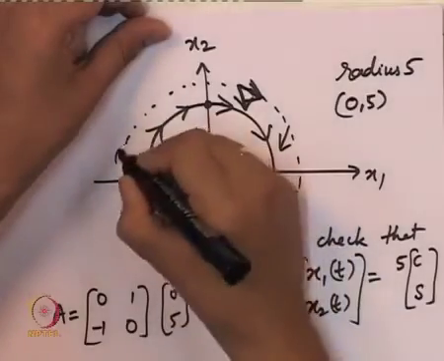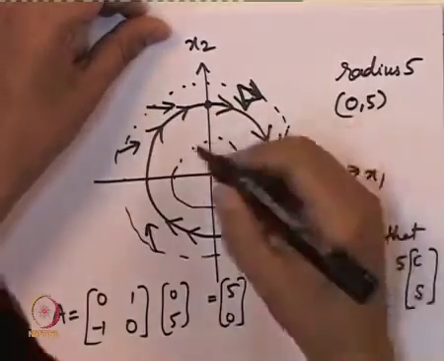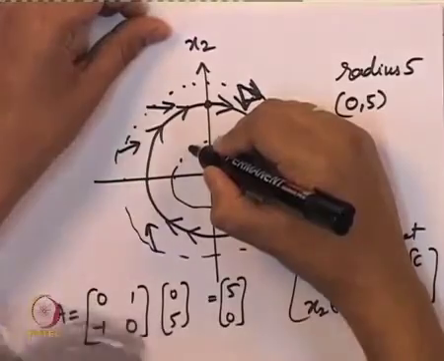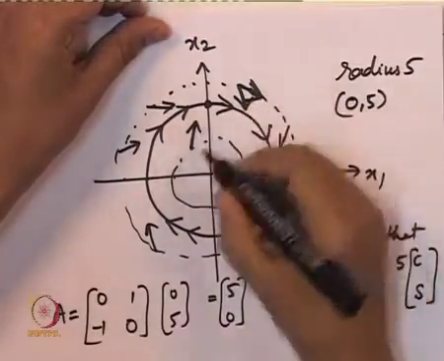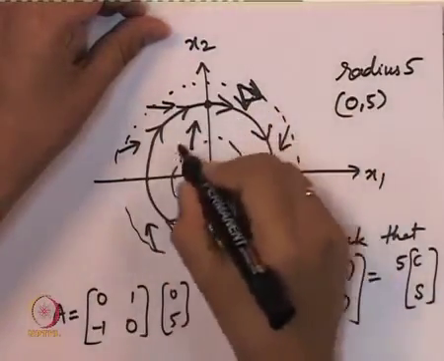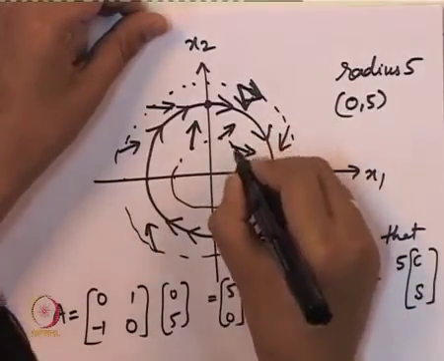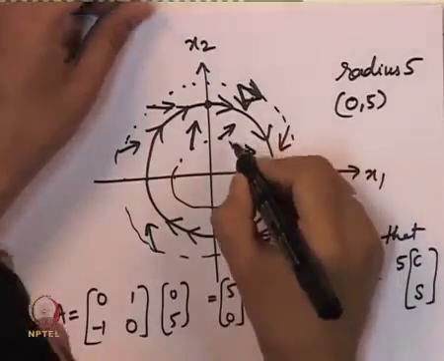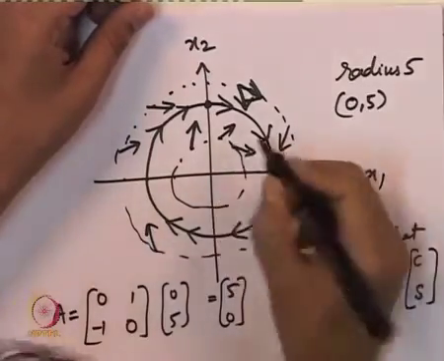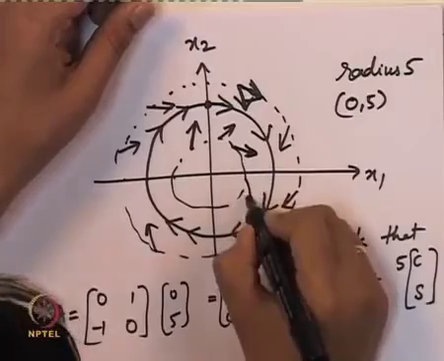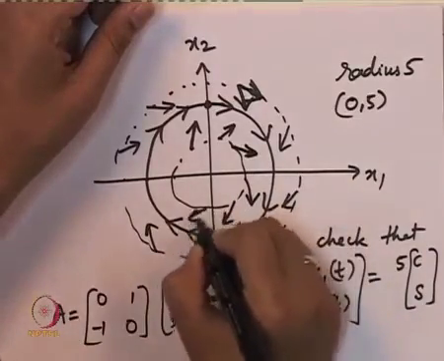So we have these arrows coming inwards, and for circles of radius less than 5, there is some rotation caused because of the off-diagonal terms, but the diagonal entries themselves are positive, which is causing this radius to grow as a function of time.